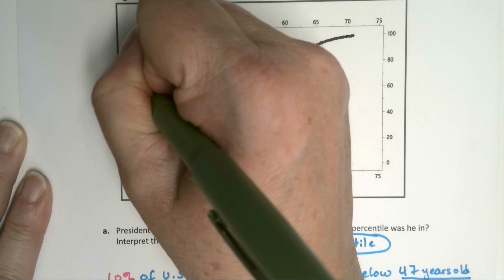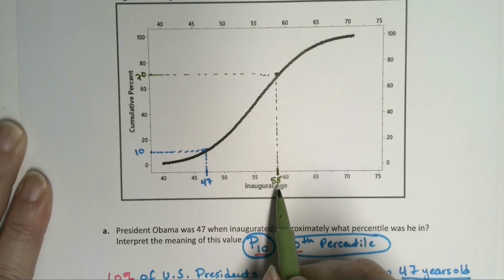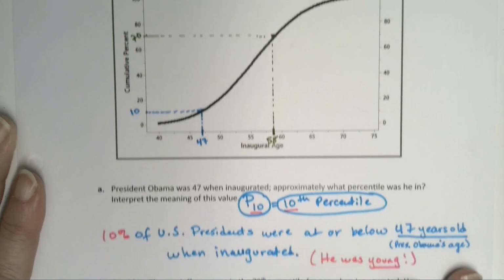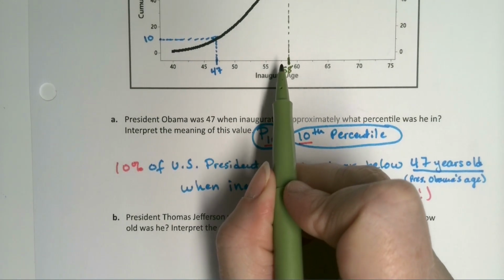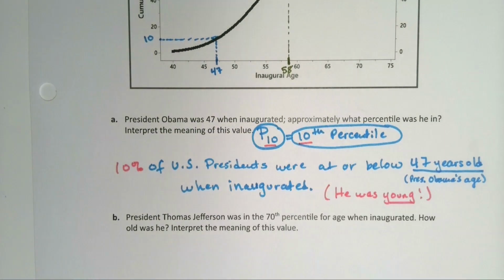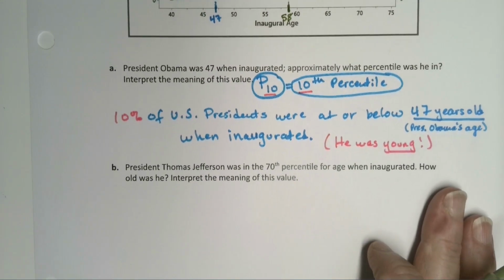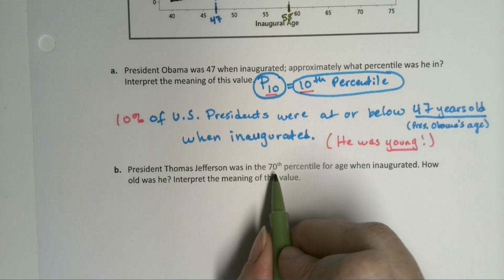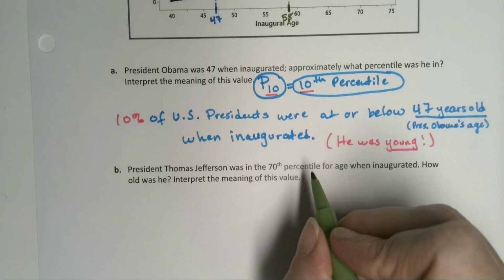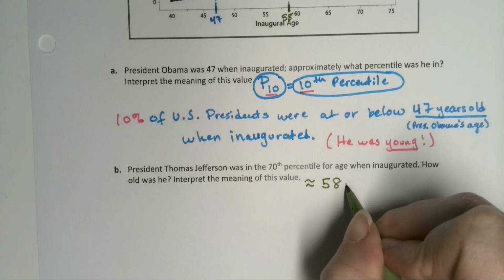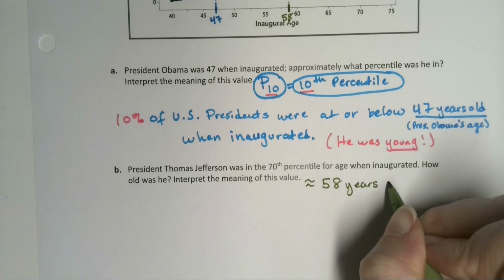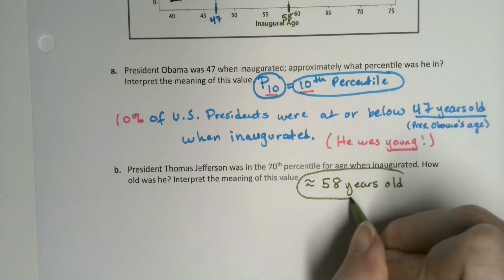So this is 70 over here, and that's about 58. Anywhere between 57, 58, 59. And actually, 57 is too small. 57 and a half is right here. So 58 or 59 would be acceptable. All right, so now let's figure out the value. How old was he? So we think he was about 58 years old.